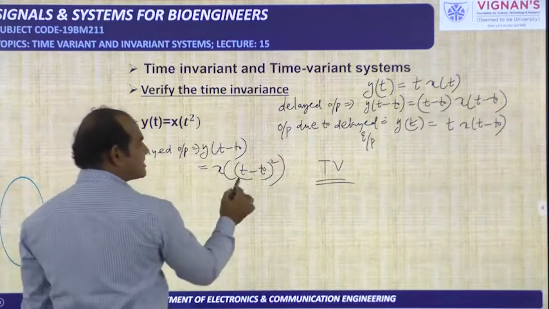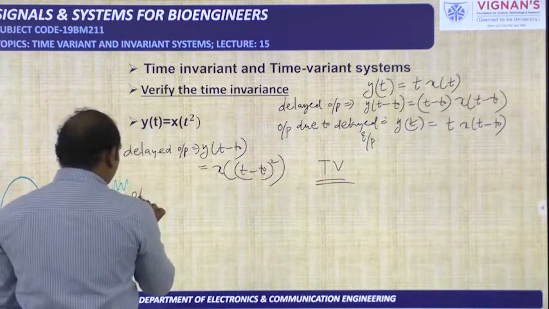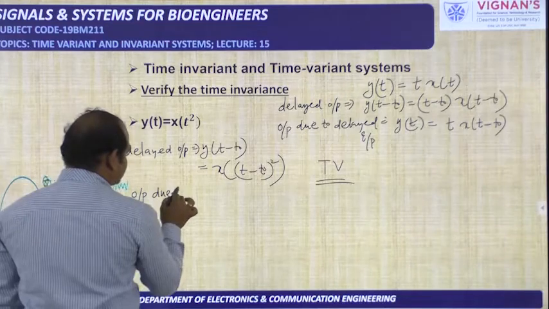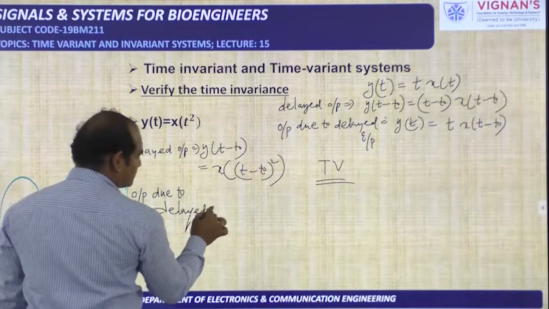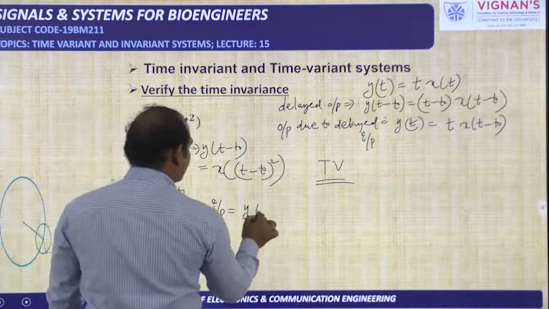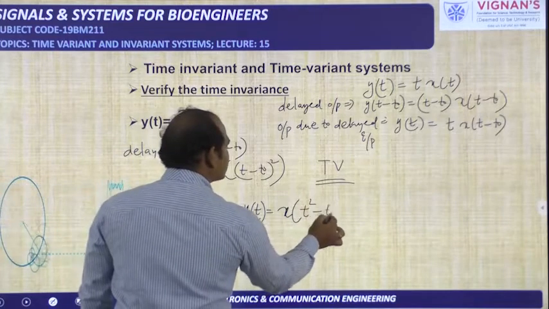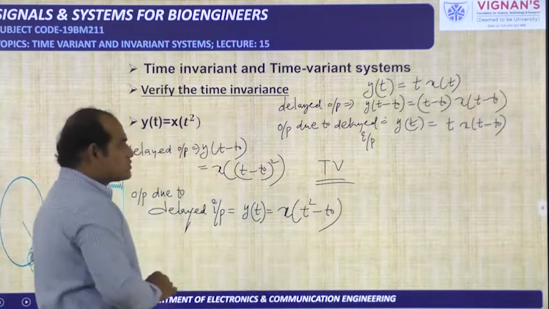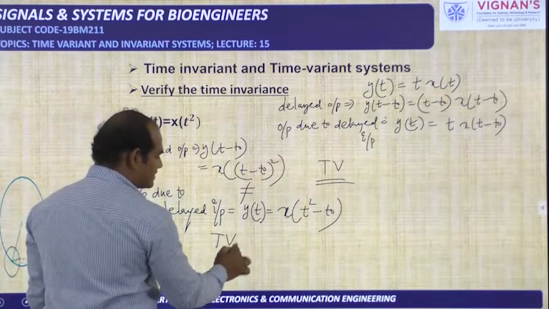So t is replaced with t minus t naught and then squared. Next, output due to delayed input. It is y of t is equal to x of t square minus t naught. Like this we will write. So these two are not equal. So I can say it is also a time varying system only.